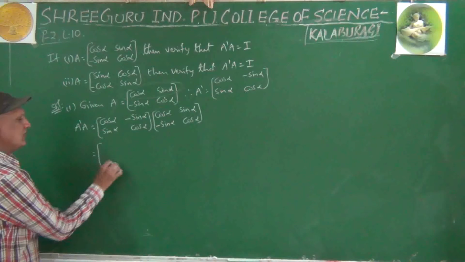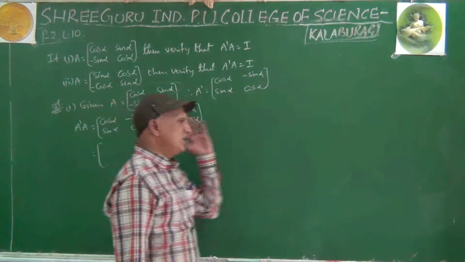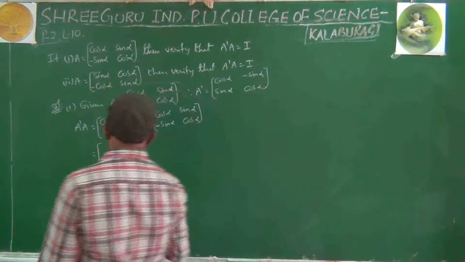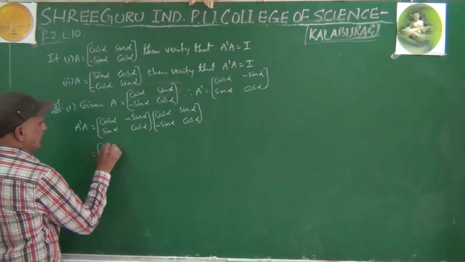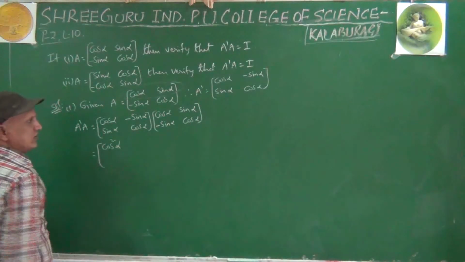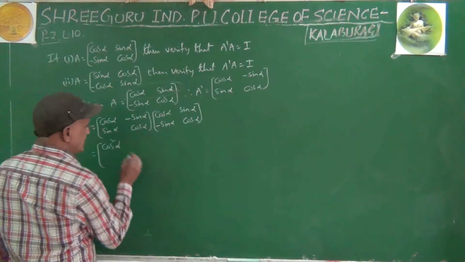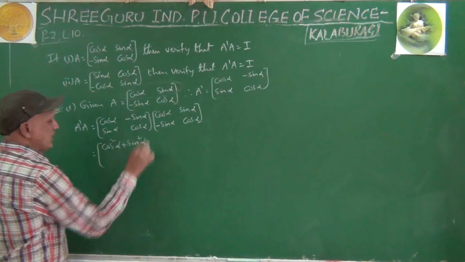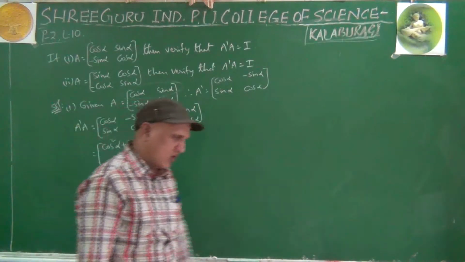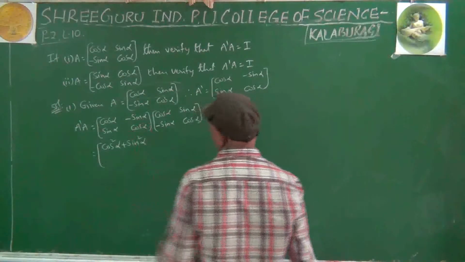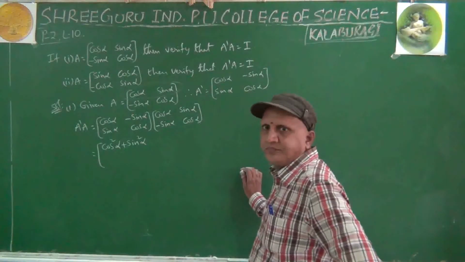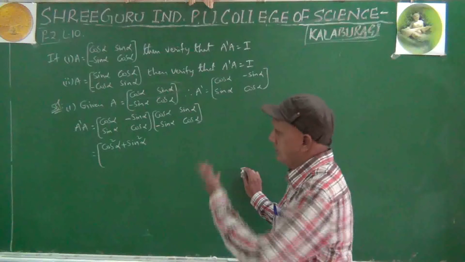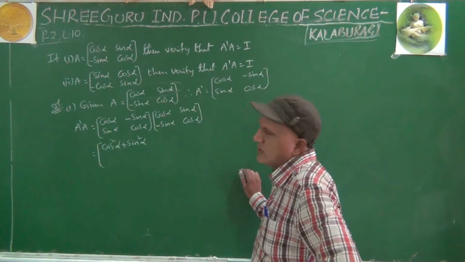Multiply both. 2 by 2, 2 by 2, if you multiply, answer also 2 by 2 we get. Cos alpha into cos alpha, cos square alpha, minus into minus plus, sin alpha into sin alpha, sin square alpha. Matrix multiplication, if you know confidently, then only you can understand this, otherwise it is not possible. Earlier classes, if you have practiced properly, then this question you can solve on your own.